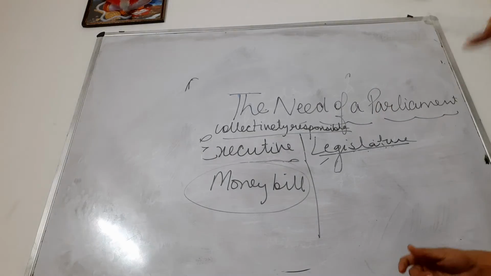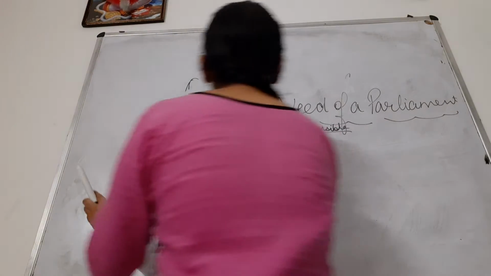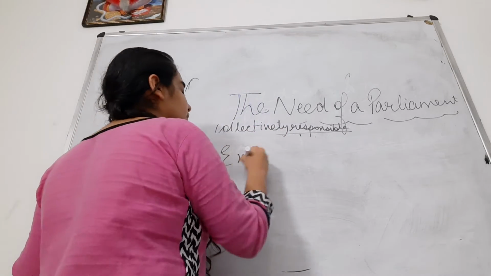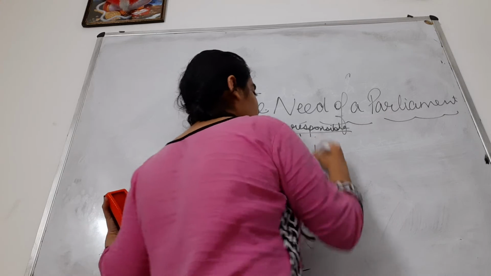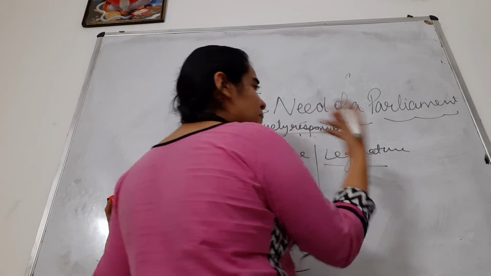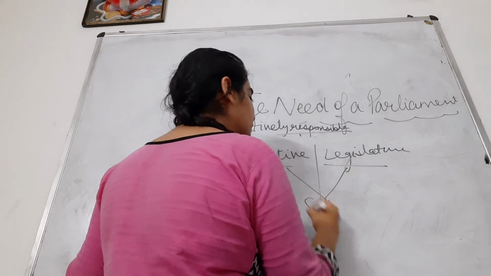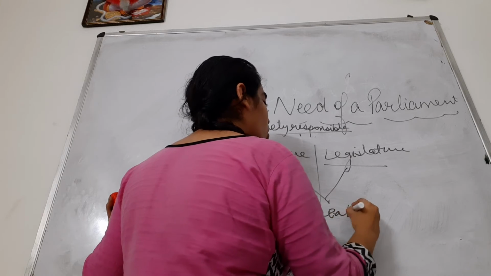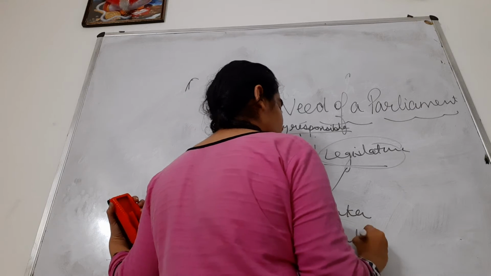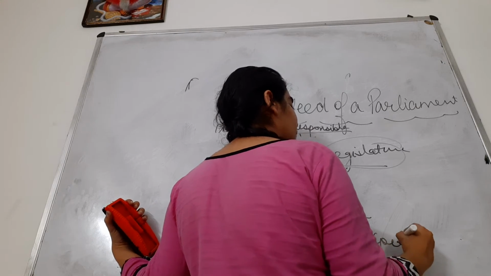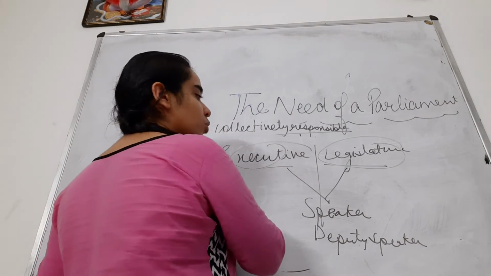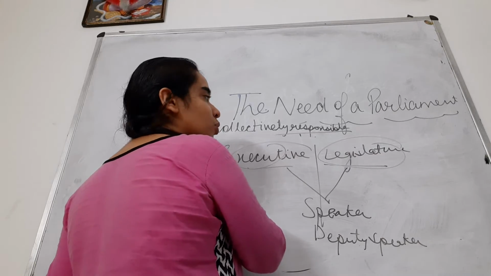Now, since executive and legislature are discussing and debating in the Lok Sabha, right, when they discuss, they debate, they are against each other, so they might create a lot of mess. So there is a speaker, and speaker is appointed by all of them. They all together appoint a speaker, and a deputy speaker is also appointed. Speaker and deputy speaker maintain peace and discipline in Lok Sabha. So speaker and deputy speaker are very important in Lok Sabha.